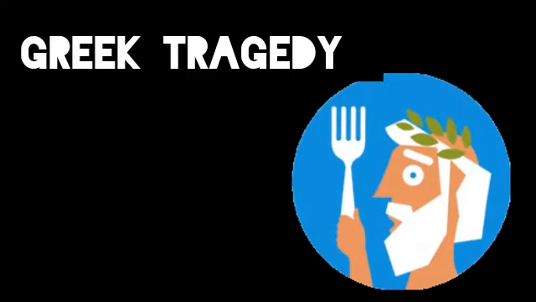Greek tragedy, and for that matter Greek drama, is the beginning of the dramatic literature of all over the world, right? For the Greeks, all literature was poetry, and there were three types of it: epic, dramatic, and lyric. In short, the Greek drama was in poetry form.